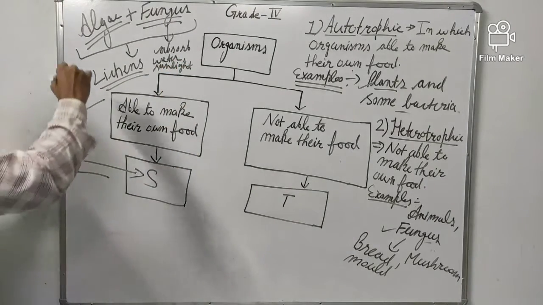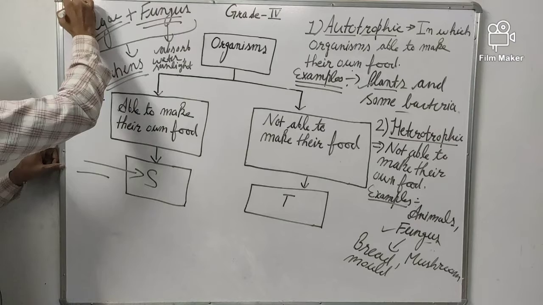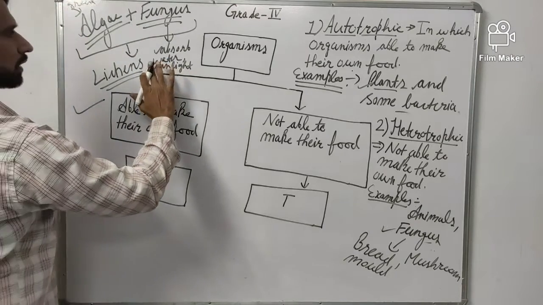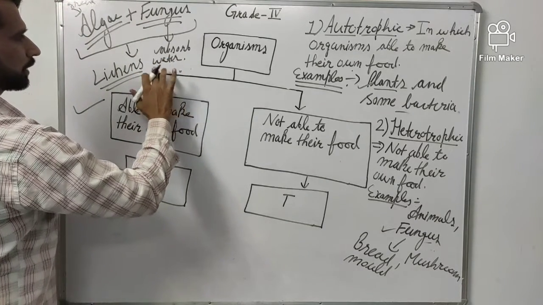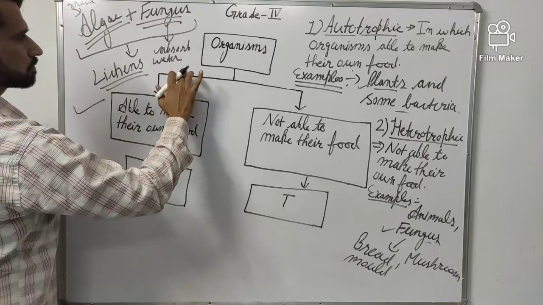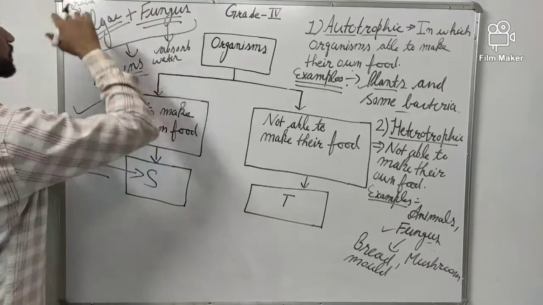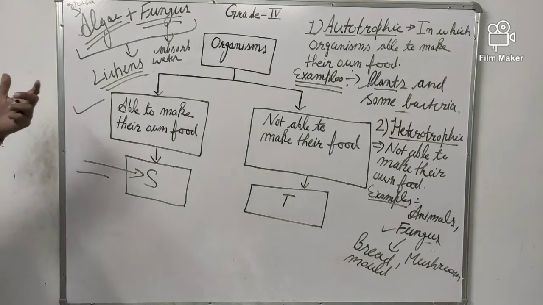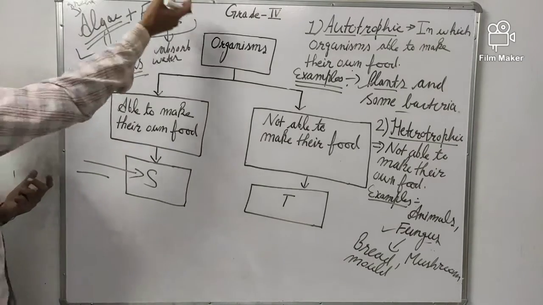On the other hand, alga is green in color. So these alga use sunlight and prepare food for fungus.